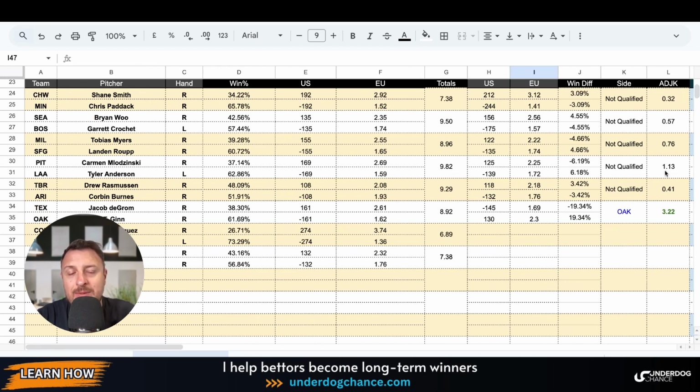So I set my own rules, how much discrepancy I look for. I also saw in the past that the bigger the discrepancy, also better closing line numbers, better profits, and so on. So I found this balance with 1.25, and at some point I can also change this a little bit to be a little bit more selective. For example, with NHL, I started with one, then later I changed to 1.75, and this is where the best profits were. And at the end, the betting model ended with I think more than 30 units of profit. The goal was to make 20 units. So this is how you can do this.